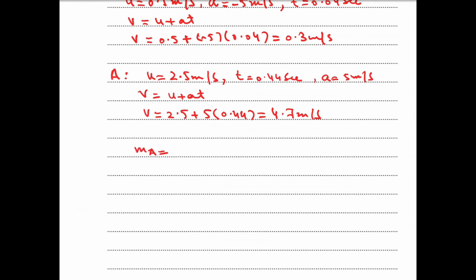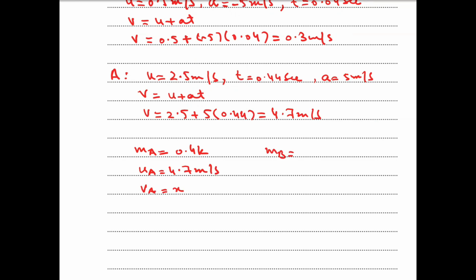Mass of A is 0.4 kg. Initial speed of A is 4.7 meters per second. Final speed of A is unknown, x.